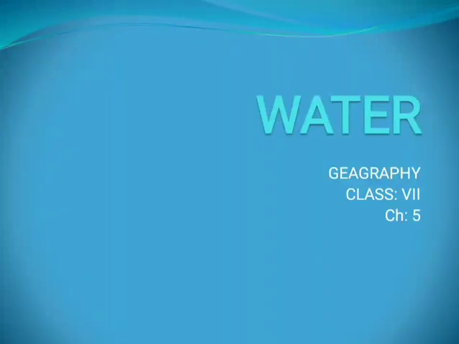Hi everyone, let's start with class 7 geography chapter 5, that is water. In this chapter we are going to discuss different sources of water, the distribution of water resources, the ocean currents, waves, tides, and so on. Regarding all these things we can discuss in this chapter in detail.